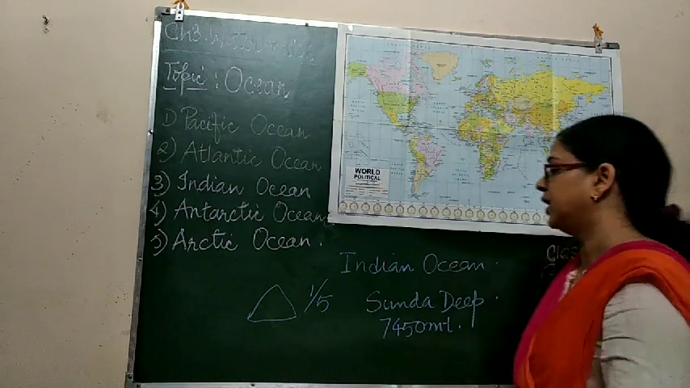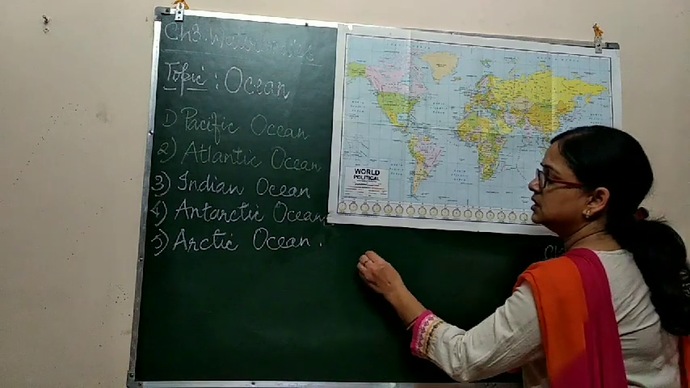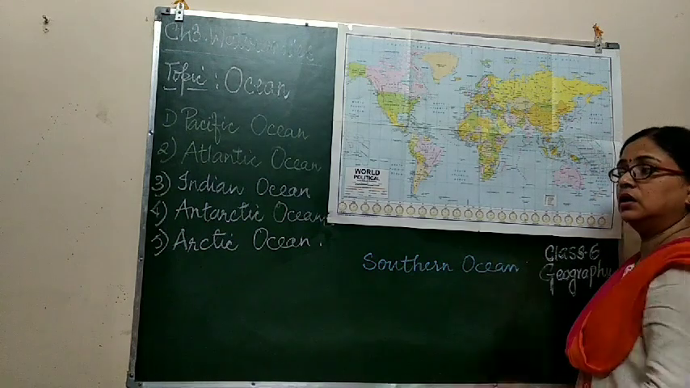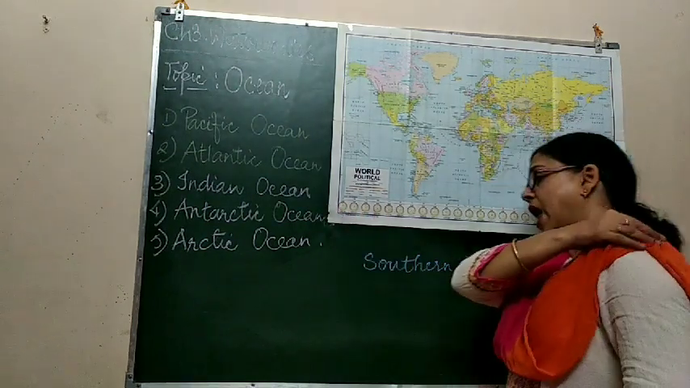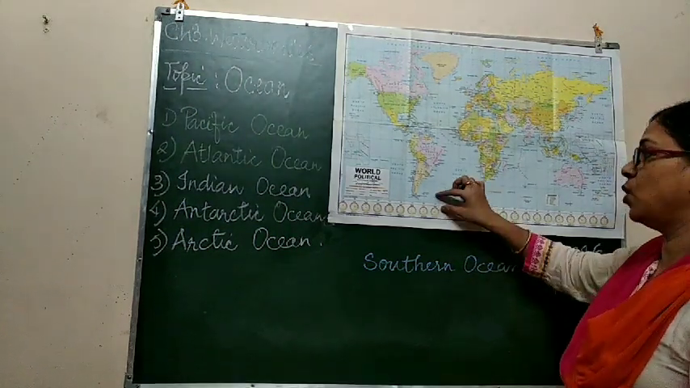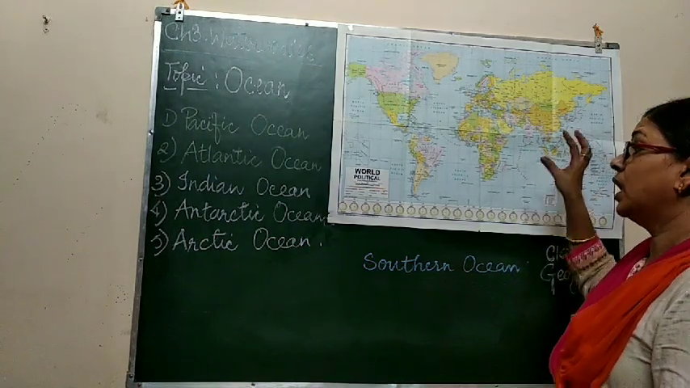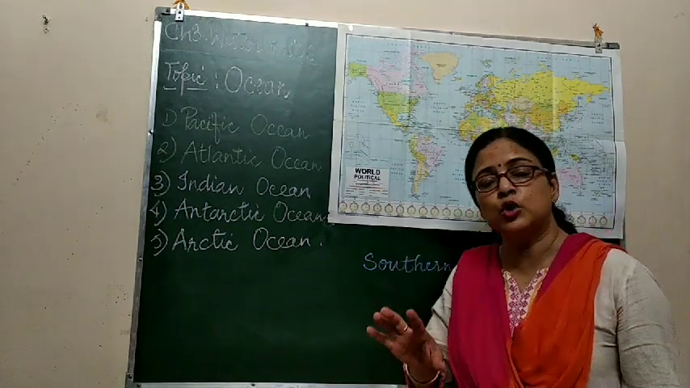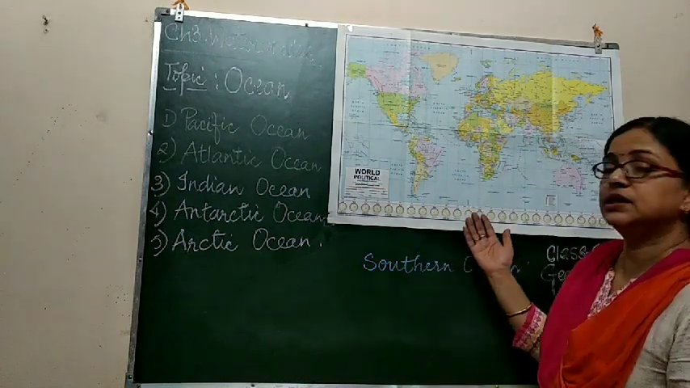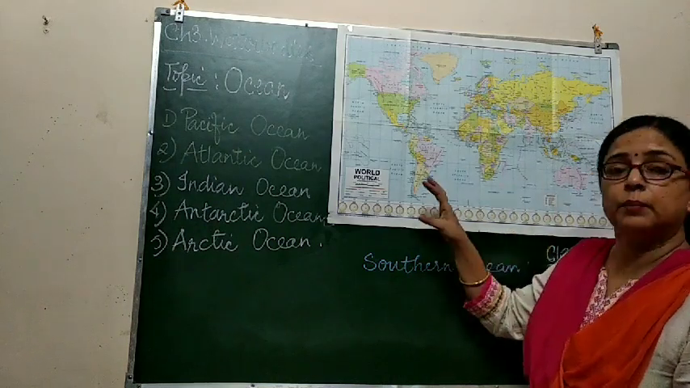Next, let's move to the Antarctic Ocean. The Antarctic Ocean is also known as the Southern Ocean. This is the fourth largest ocean. It surrounds the continent of Antarctica in the south and remains frozen for most of the year. Frozen means covered with ice, as it is near the South Pole. So due to the low temperature, the water becomes frozen.